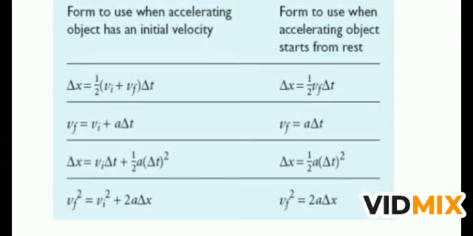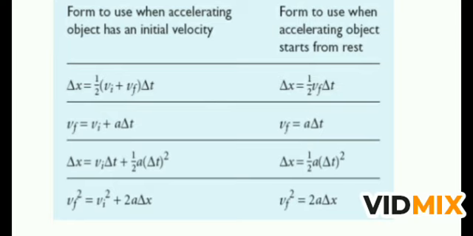Now for an object which is initially at rest, we can change these equations. If we keep Vi as 0 here, what is the equation? First equation, delta x is equal to half Vf into delta t, since the initial velocity of the object is 0. In the second equation, Vf is equal to Vi plus a delta t, Vi is 0, so Vf is equal to a delta t.